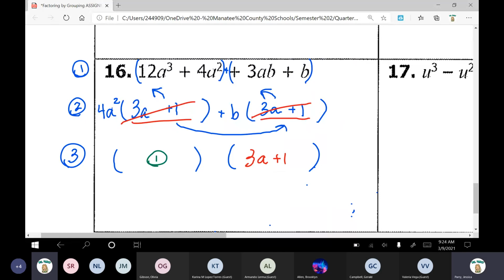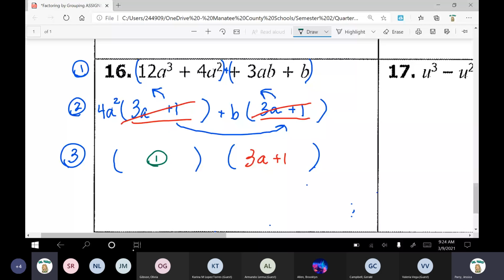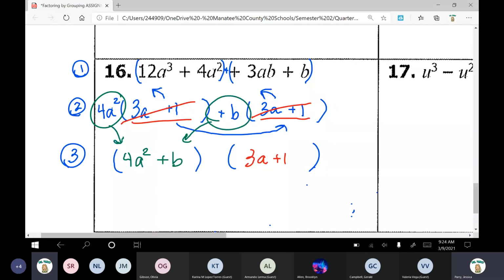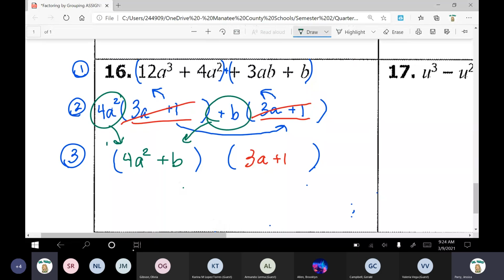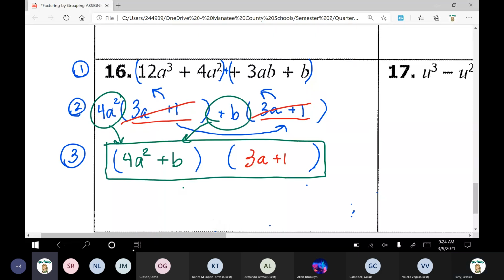So let's see. The only two things we're left with here are the 4a squared, so I'm going to bring that down, 4a squared. And then also we've got this plus b. So plus b. Perfect. Good job. There you go. So this here, step 3, is the final answer.